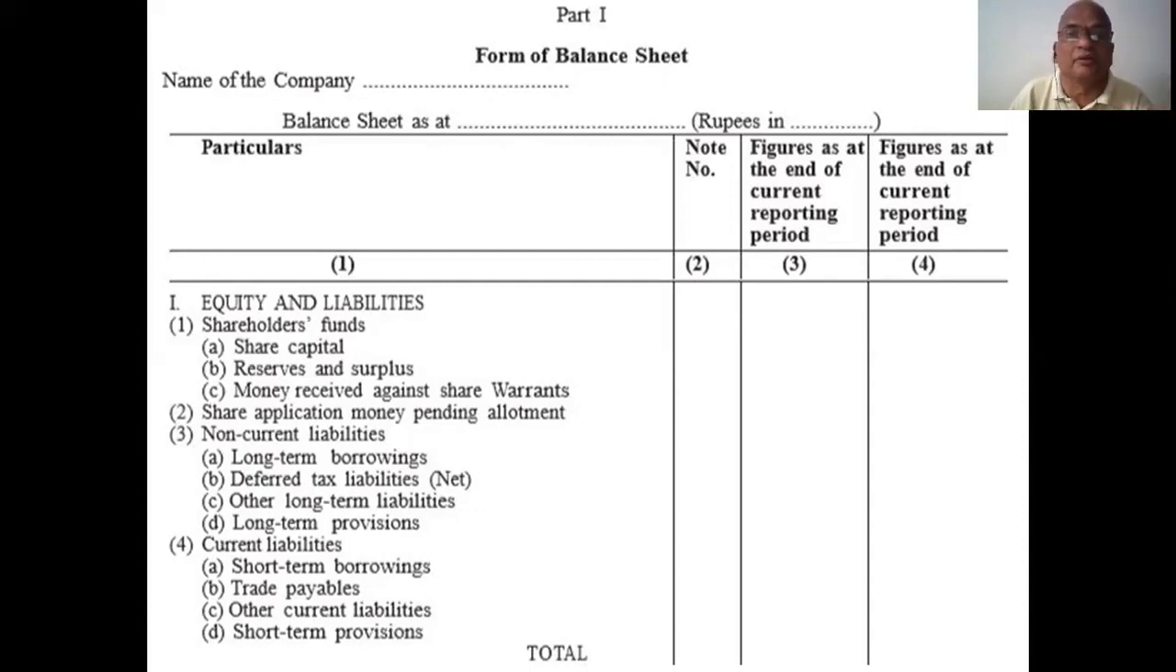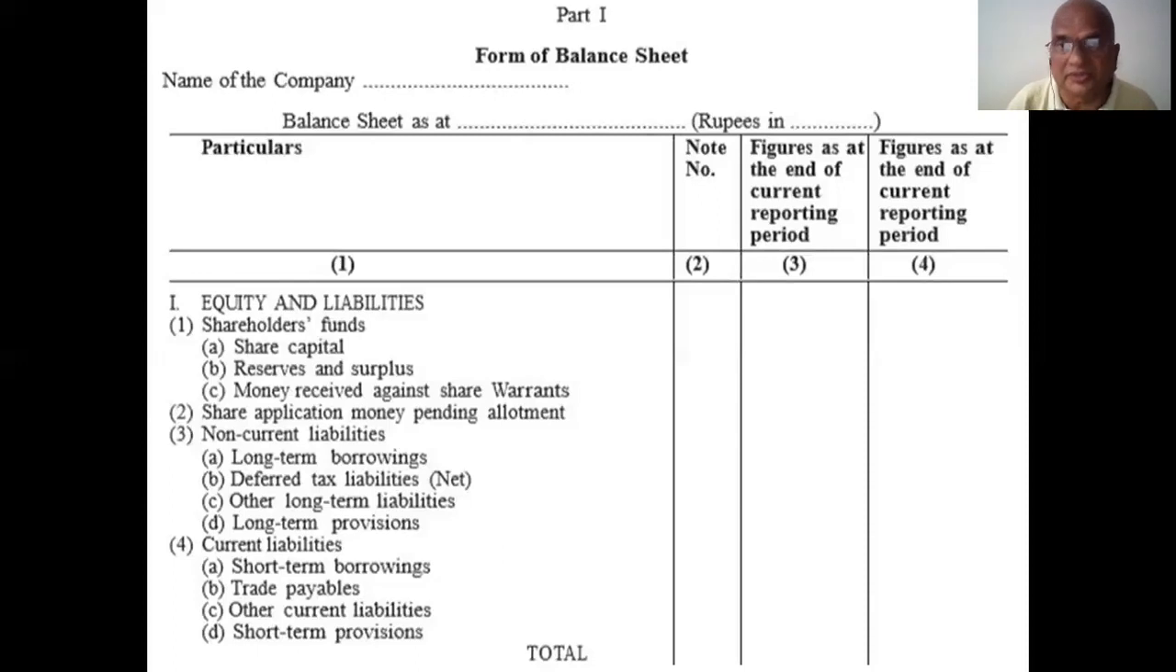Be careful. Already explained in previous chapters also. According to the Act, you must use those words only, not other than those words. You must prepare all these things under the Act only. That's why equity and liabilities. Under this heading, the first item is shareholders funds.